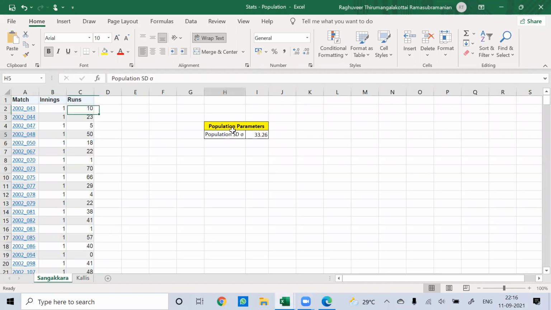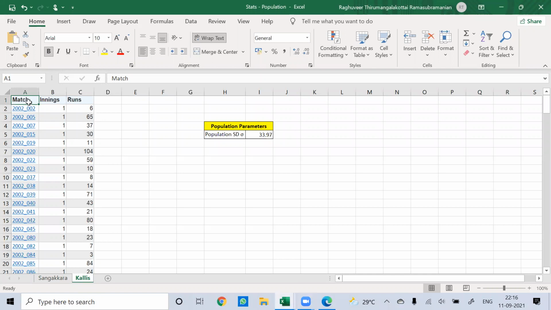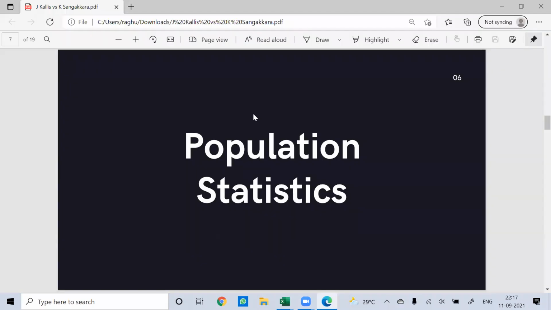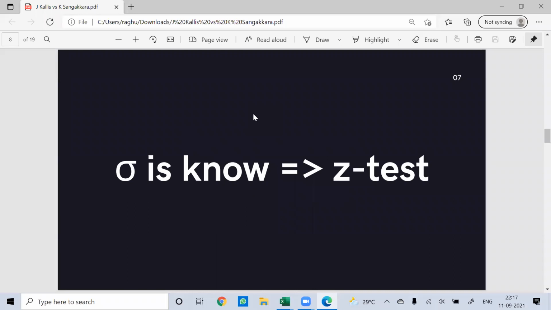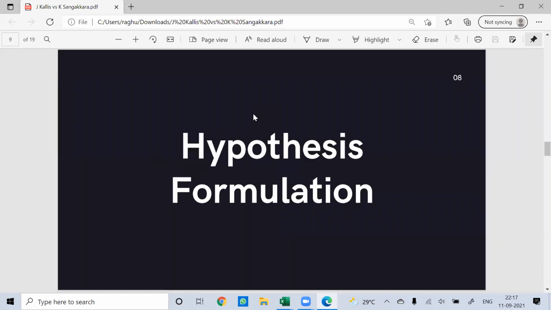And we also have this data, which is the standard deviation of the population, which is denoted by sigma. So we have standard deviation for both the samples. Kallis and Sangakkara are the samples here. So we have two samples and we know their standard deviation. So if the standard deviation is known, then we have to do a Z test. And since we are comparing means of two samples, which is Kallis and Sangakkara's innings, we are going to do a two sample Z test.